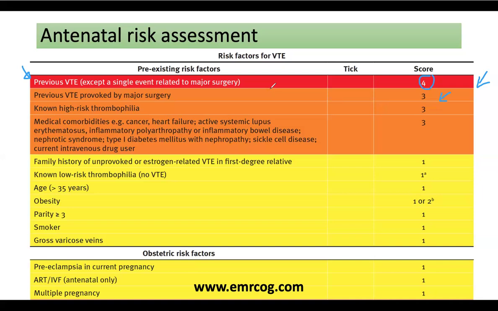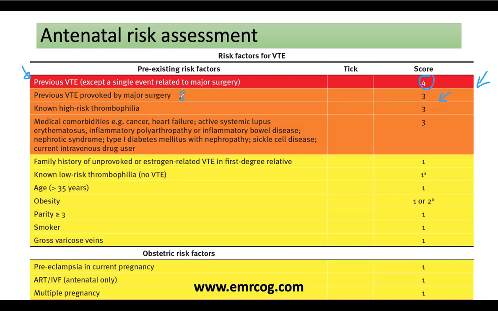So here, another woman who has a previous thromboembolism provoked by major surgery. This will take score 3, if this is the only risk factor that she has, which means that we will consider the VTE thromboprophylaxis from when? Yes, everyone is correct. This is from 28 weeks and 6 weeks postpartum.